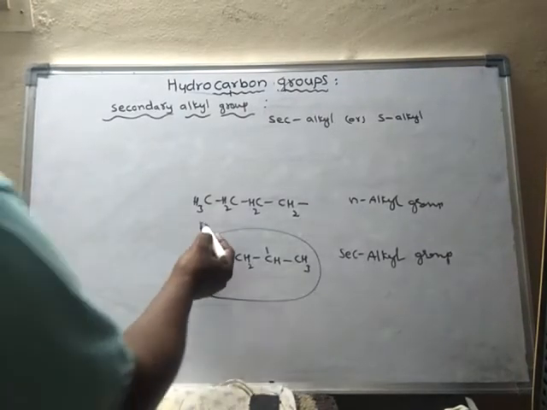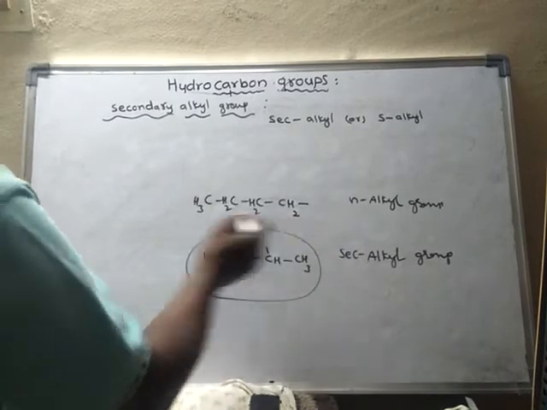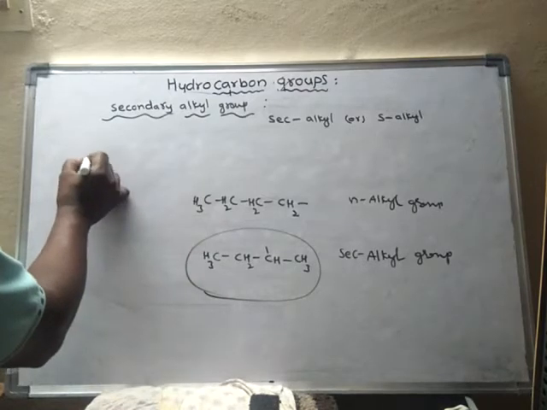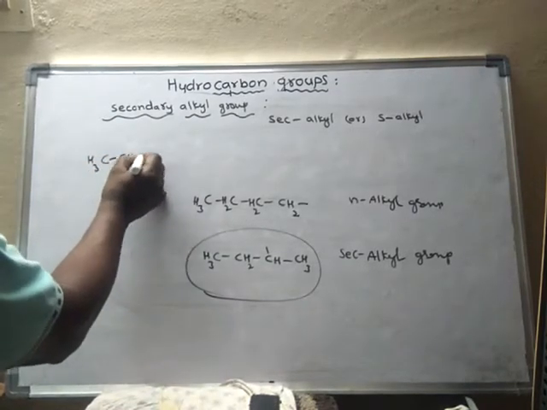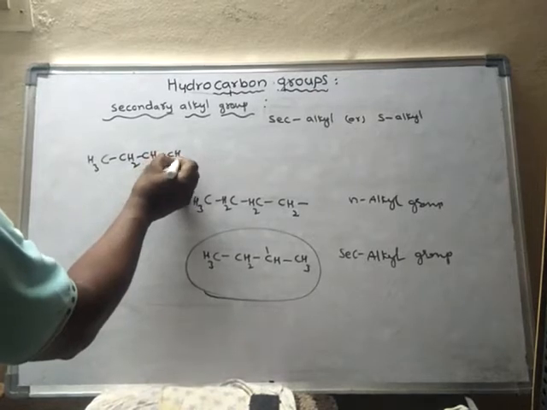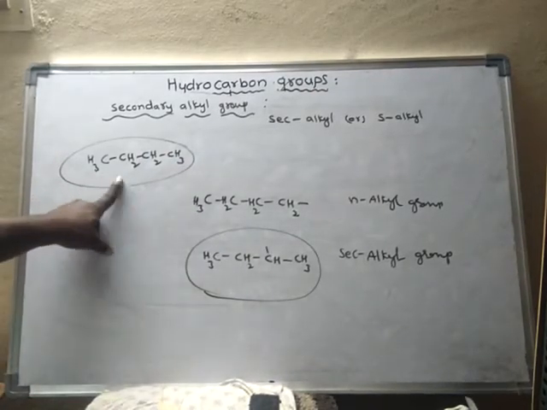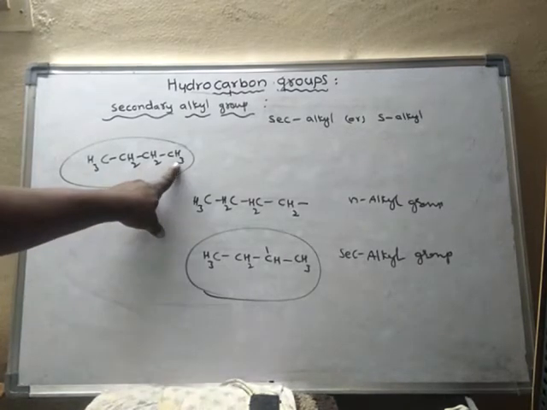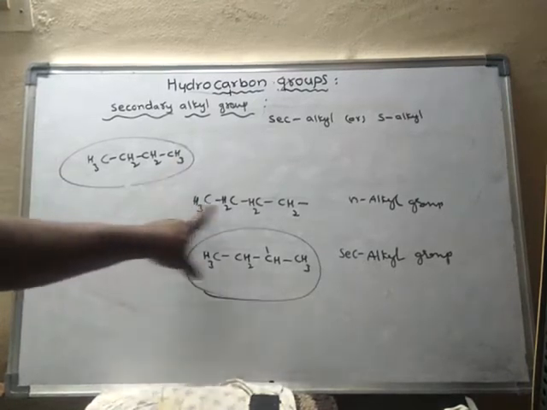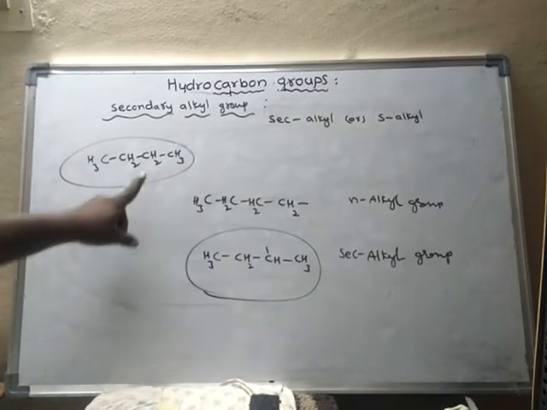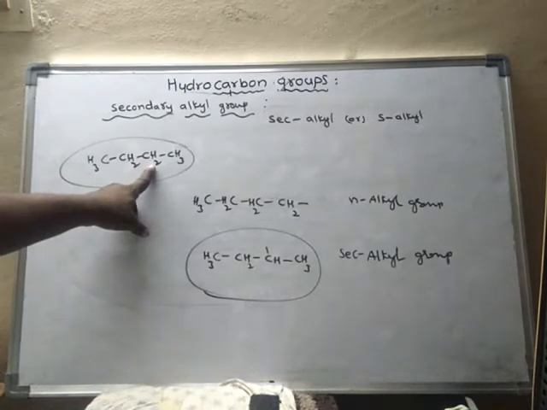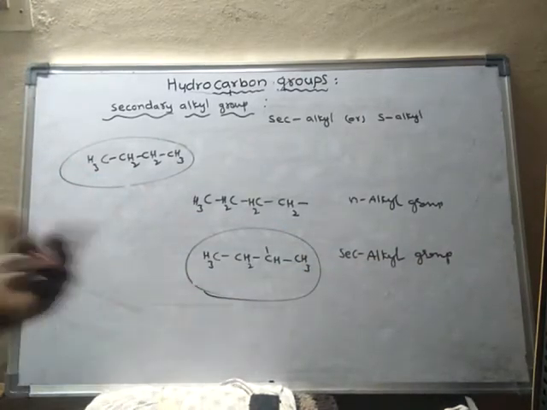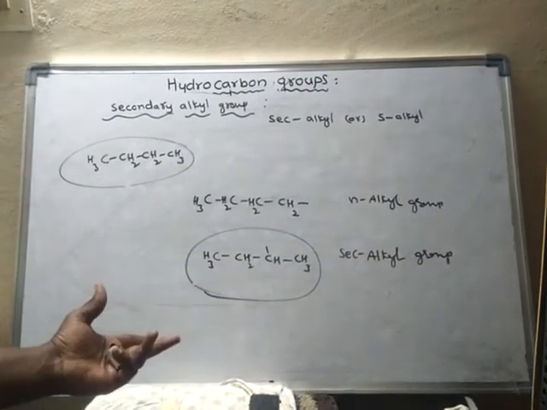This is derived from the parent alkane. After removal of one hydrogen from the primary carbon, you get an N-alkyl group. Or if you remove a secondary hydrogen from the secondary carbon, you get a secondary alkyl group. Any hydrogen attached to any secondary carbon we may remove.